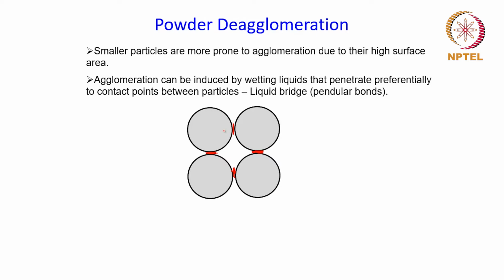these wetting liquids between the particles are kind of creating a bond between them, right? And as a result of this, the liquid will pull the particles and the particles will tend to stick to each other, forming the agglomerates. So this pull or the attractive force is given by this particular relationship over here,